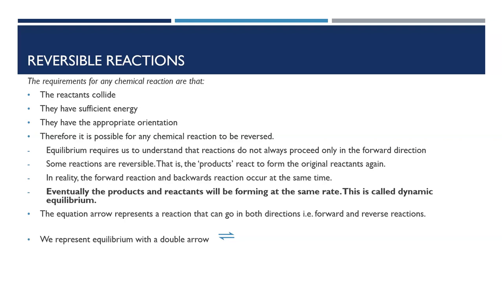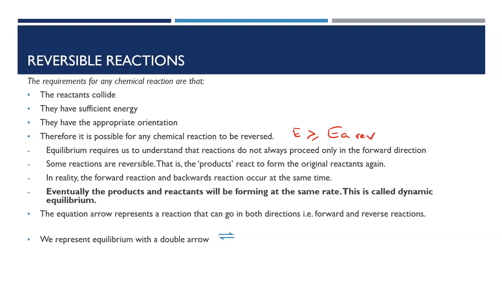If we think about it, for a chemical reaction to occur, the reactants have to collide with the correct orientation and energy equal to or greater than EA. Then it's possible for any chemical reaction to be reversed, as long as it can overcome the energy requirement for the EA of the reverse reaction. So reactions don't always proceed only in the forward direction. The products react to form the original reactants, and the forward and backwards reactions occur at the same time. Eventually, the products and reactants will form at the same rate, and this is what we call dynamic equilibrium.